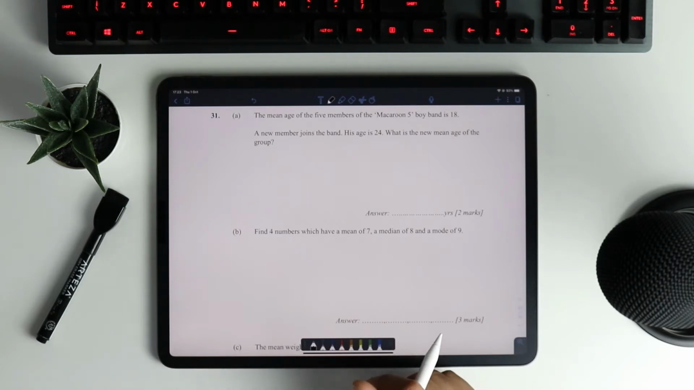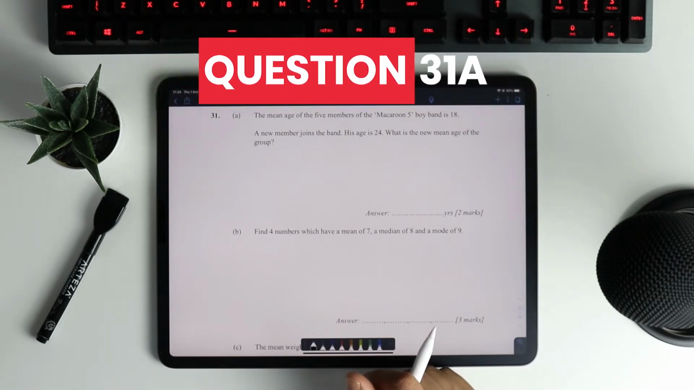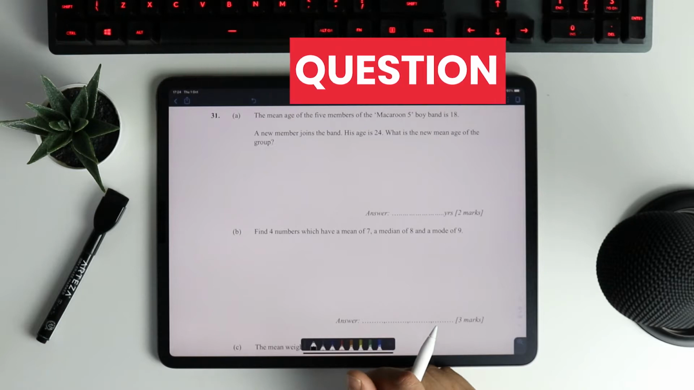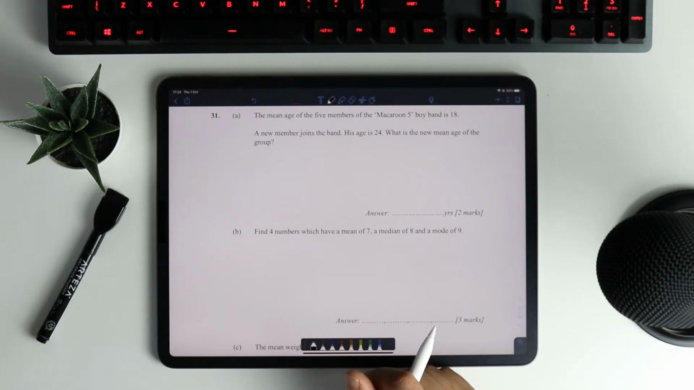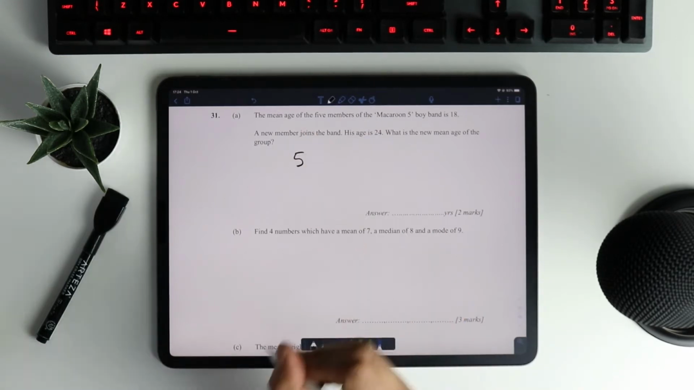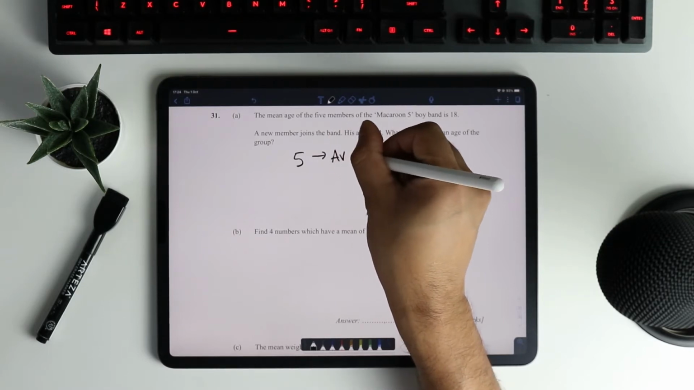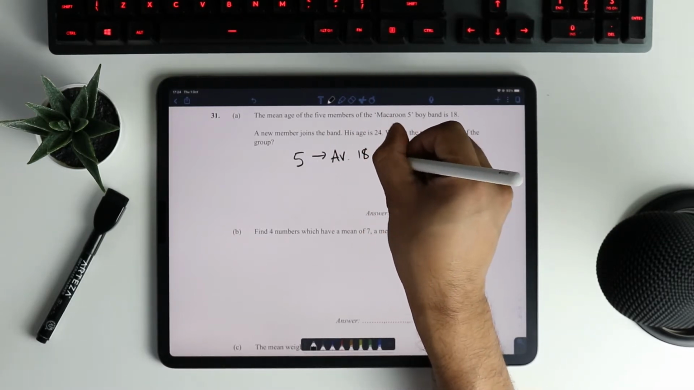The mean age of the 5 members of the Macaroon 5 boy band is 18. A new member joins the band. His age is 24. What is the new mean age of the group? So, the new mean age of the group. So, we know there are 5 members currently, and they have an average age of 18.